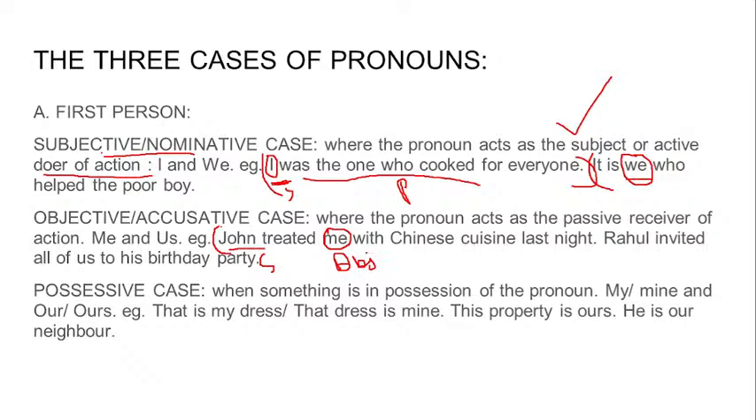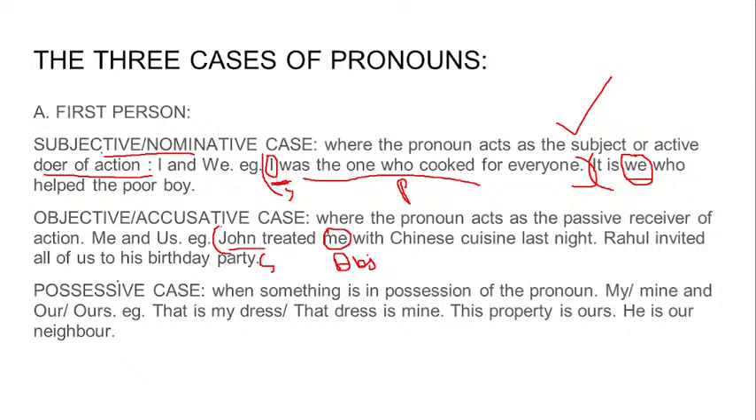I am the receiver of the action. I am being treated. I am the object. I receive the action. The subject always performs the action and the object receives the action. It is related to active and passive also. So the one who is the active doer of the action is the subjective case. That means I and we, I for singular and we for plural. And in the objective case, it is me, because me is used as the passive receiver of action.